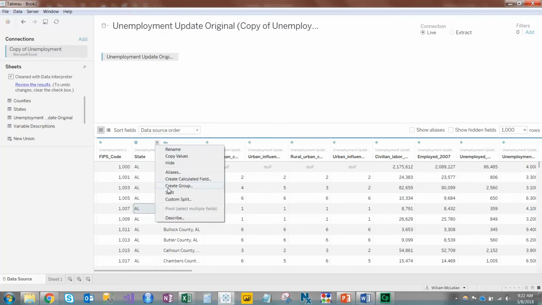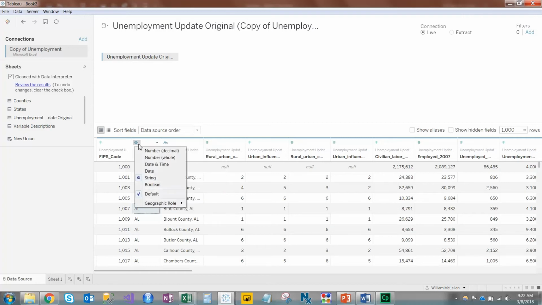If for some reason it had, you could come here and you could change what that is. You could make it a string and tell it that there is no geographical role. Say, this is my Uncle Al, not the state of Alabama. Or vice versa. You can come and say, this field plays the geographic role of state. Or if it's 1, 2, 3, 4, 5, this is a zip code out on the East Coast.